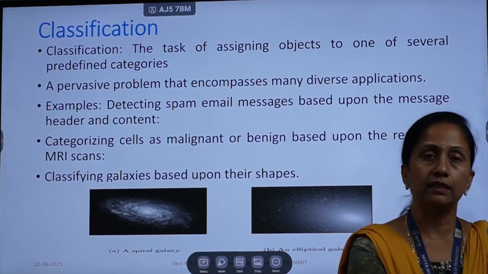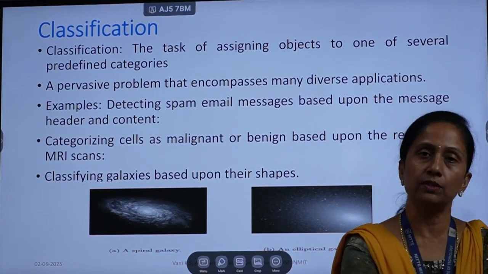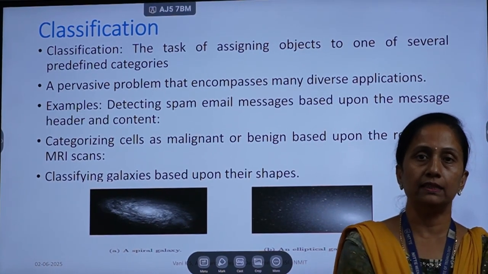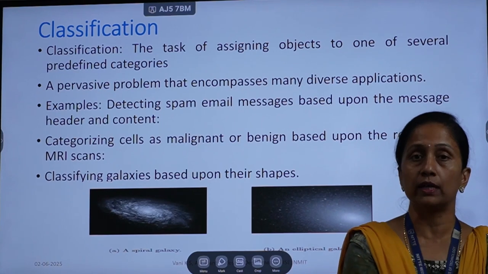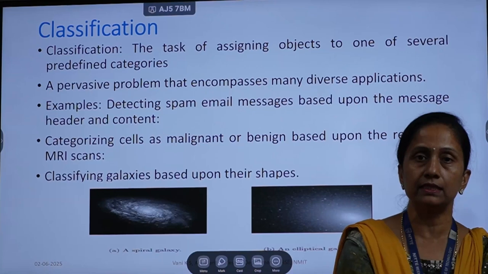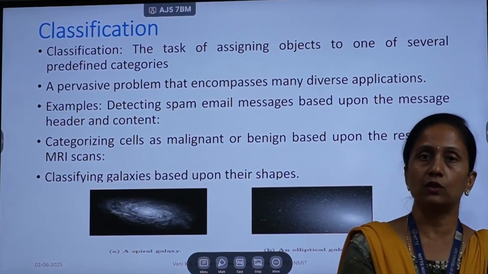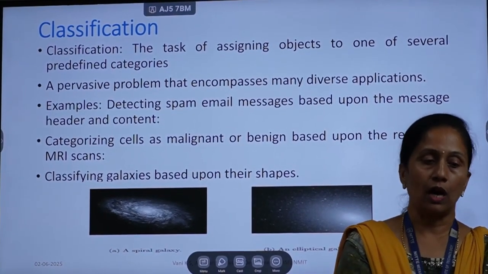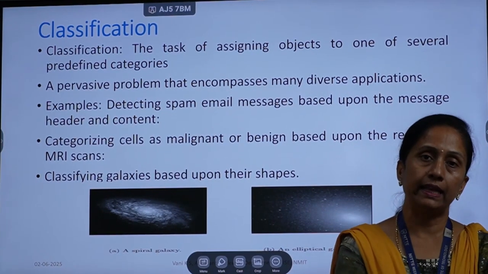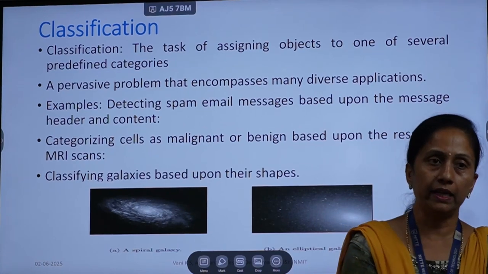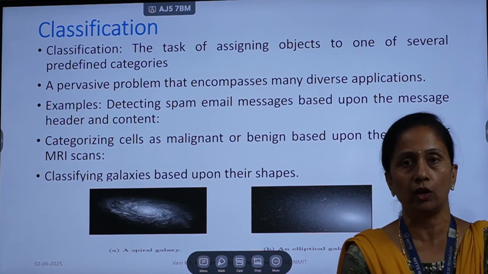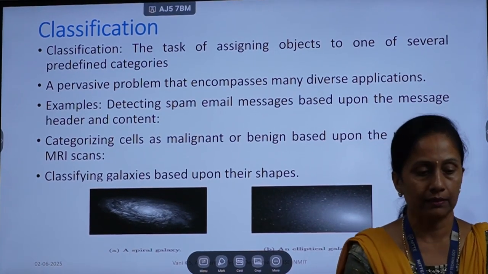Classification algorithms are nothing but: we have some predefined categories, predefined labels in the data set. Given any instance, I should tell to what category or label the instance belongs to, that is, classifying each instance as either A or B or C. That is called classification. How does it work? There is an example given: identifying each galaxy by a particular name, or identifying each object as a particular category. Assigning some label to every object, we call this classification.